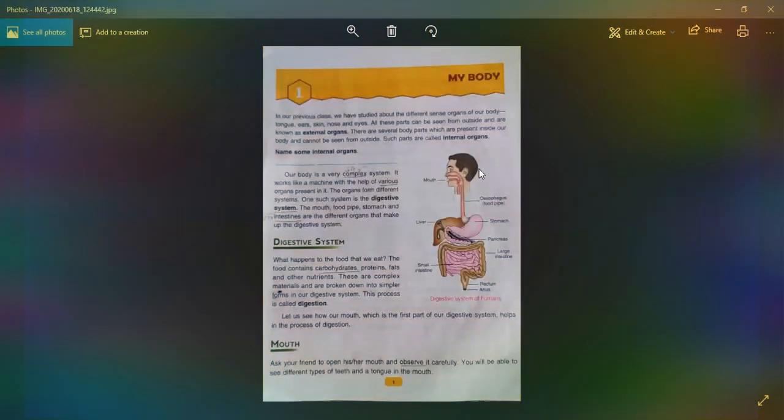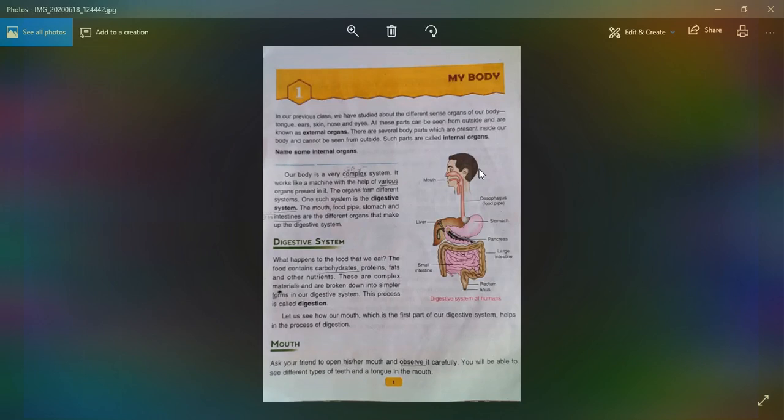Now we will start the topic, and our topic is the digestive system. Here is the picture of the digestive system of a human being. Let me start with how the process of digestion works.